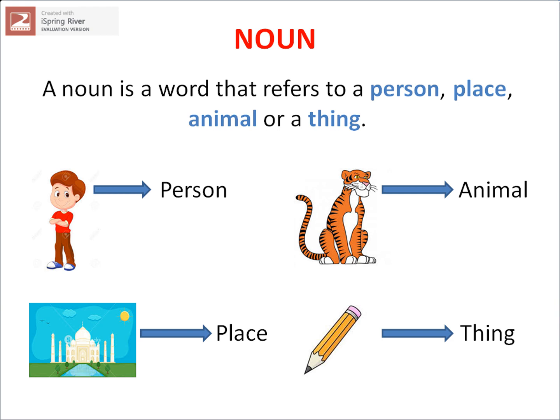From the picture, you can see this is a boy. It comes under the category of person. Next, this is a tiger. It comes under the category of animal. It is a picture of Taj Mahal. It comes under the category of place. Next, this is a pencil. It comes under the category of thing. In short, all these 4 categories come under noun.